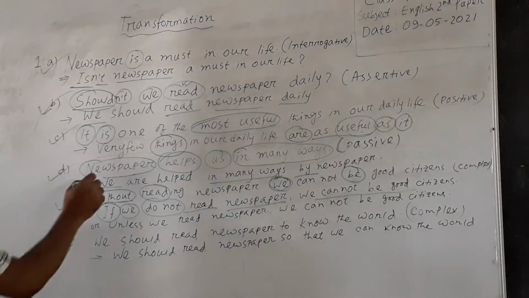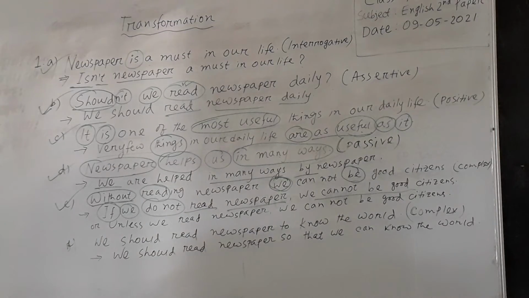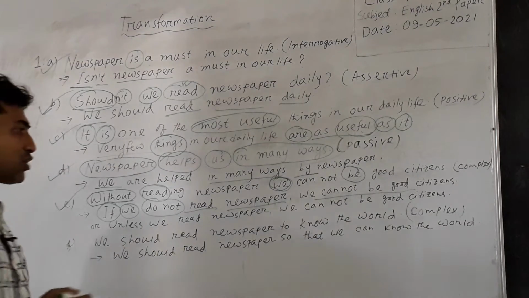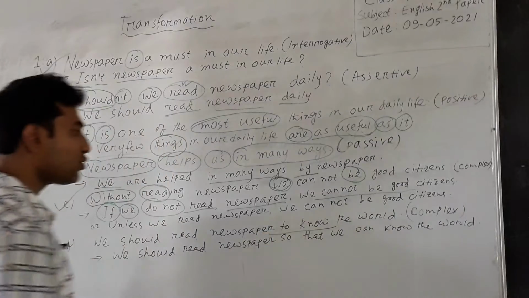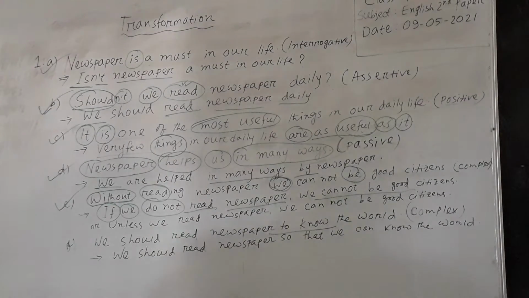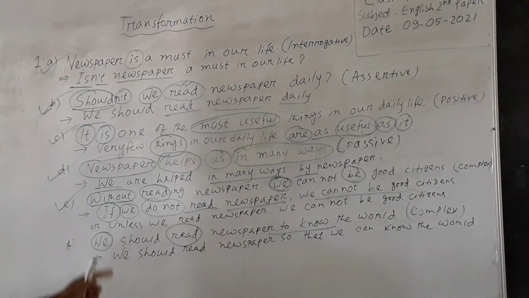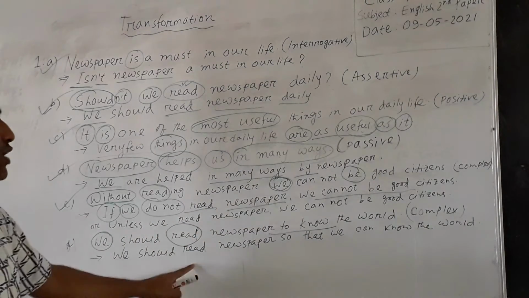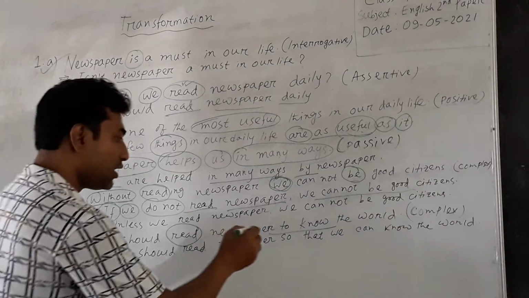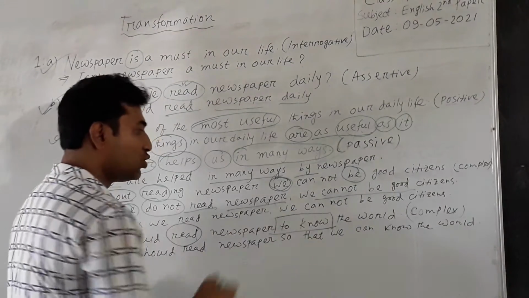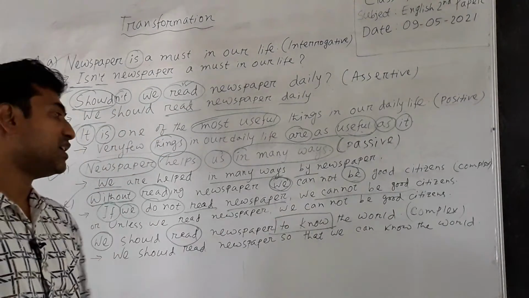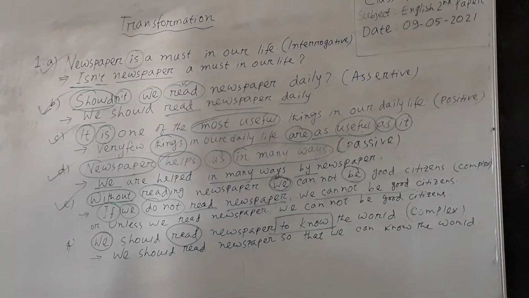Dear students, look at the last one. We should read newspaper to know the world. And this is also a simple sentence, because in this sentence there is only one subject and one final verb. And this simple sentence will be transformed into a complex sentence. But you look at the words to know. To plus infinitive. If to plus infinitive indicates the reason or purpose of doing any work, then we will follow a certain rule.